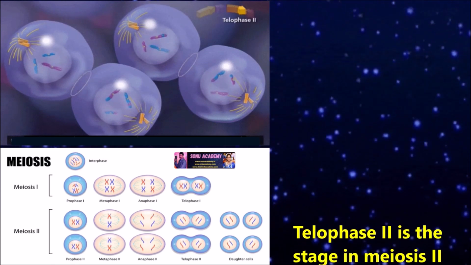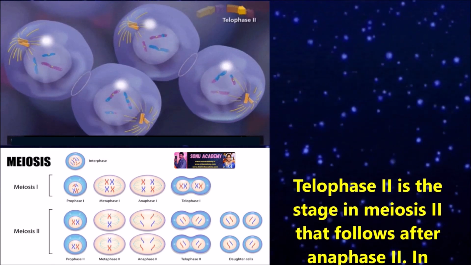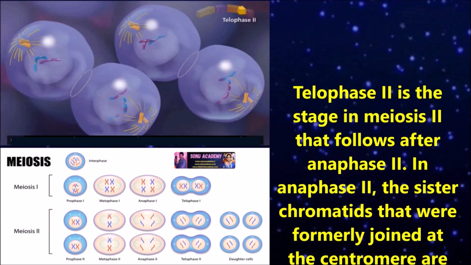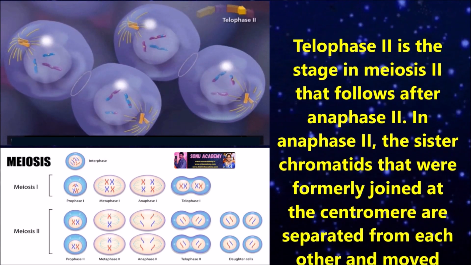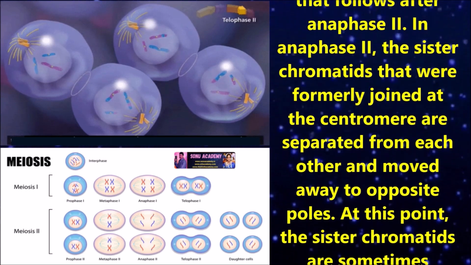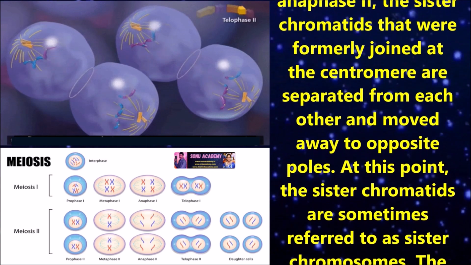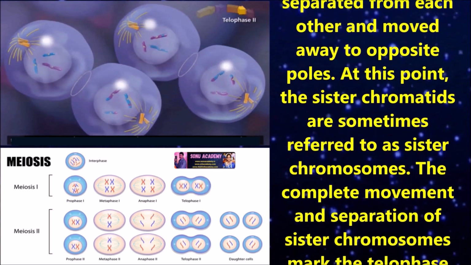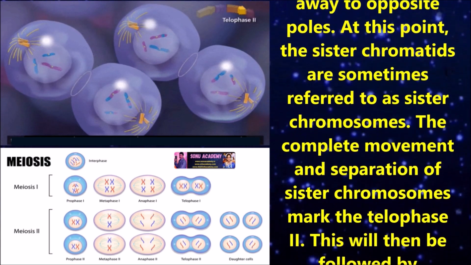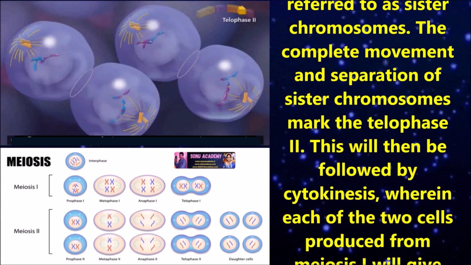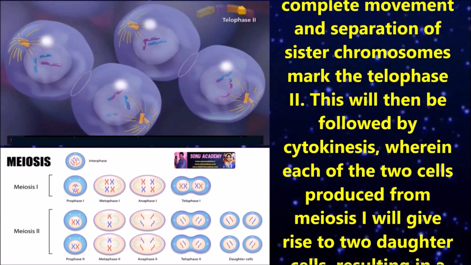Now let us discuss telophase 2. Telophase 2 is the stage in meiosis 2 that follows anaphase 2. In anaphase 2, the sister chromatids that were formerly joined at the centromere are separated from each other and moved away to the opposite poles. At this point, the sister chromatids are sometimes referred to as sister chromosomes. The complete movement and separation of sister chromosomes mark telophase 2.